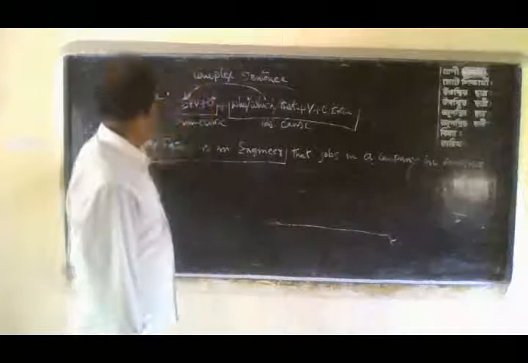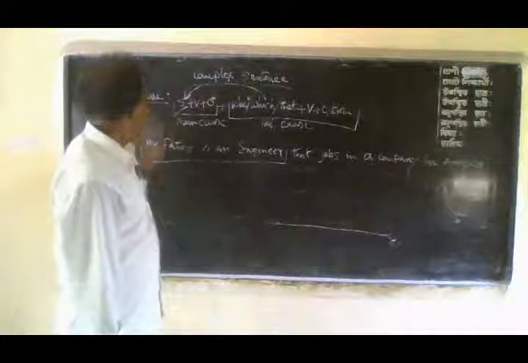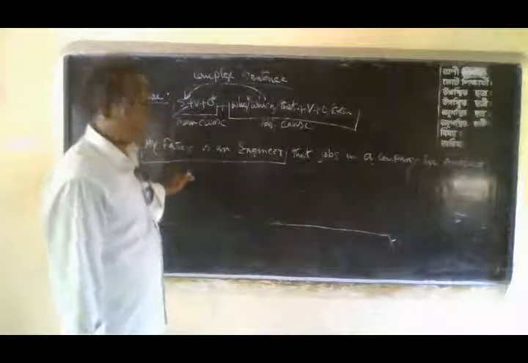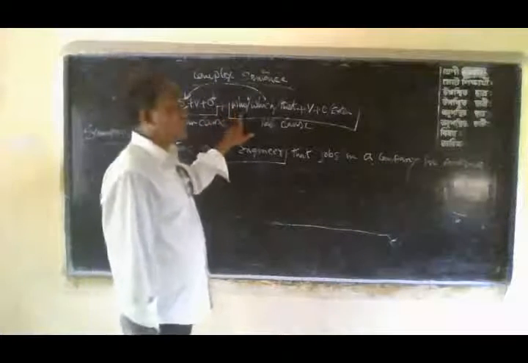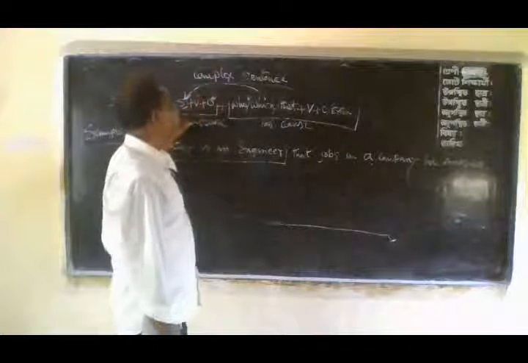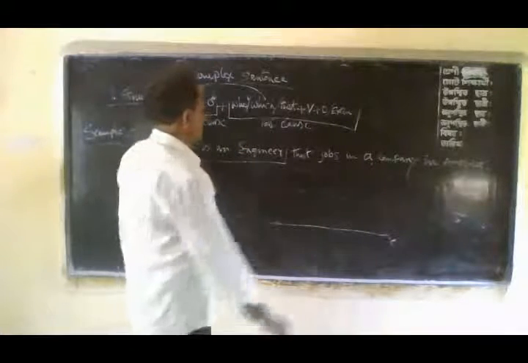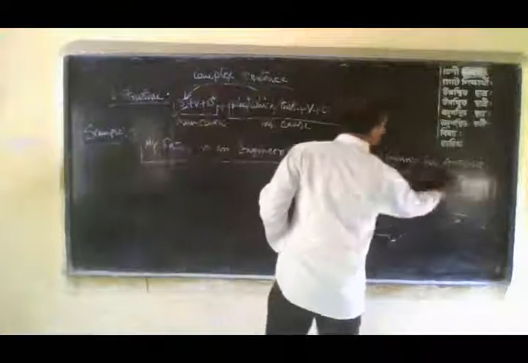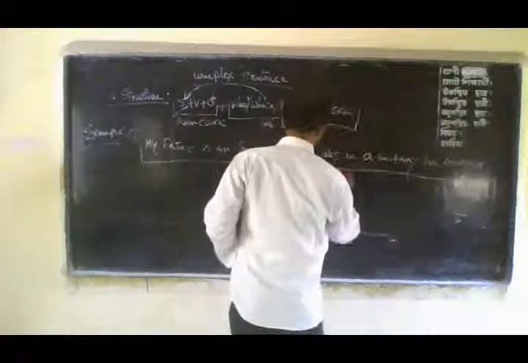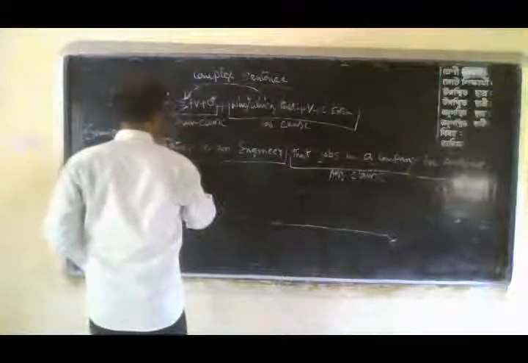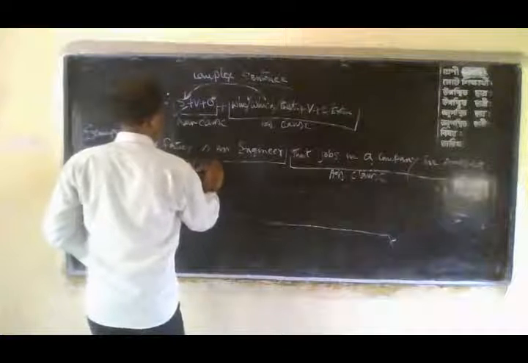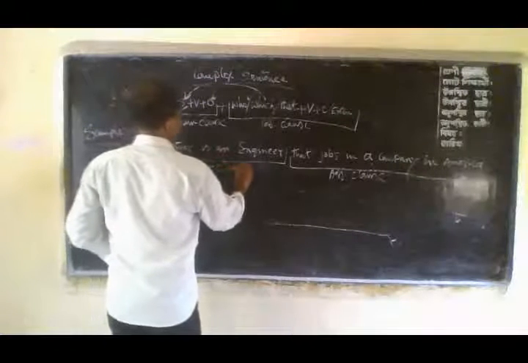This example shows the adjective clause modifying the subject of the main clause. This part is the adjective clause and this is the main clause or principal clause.